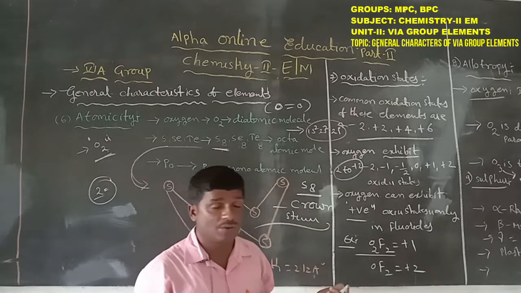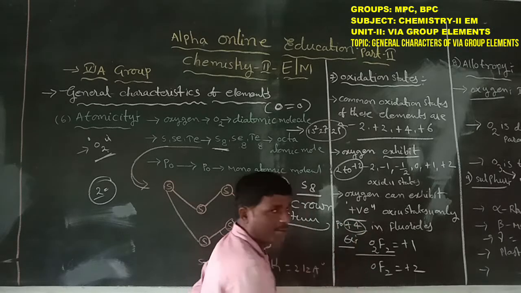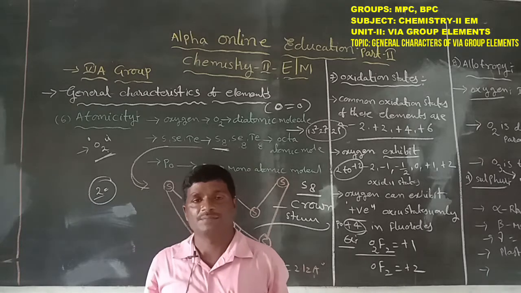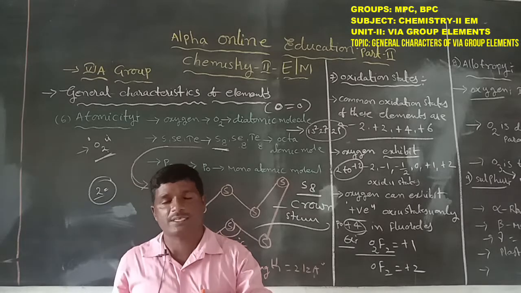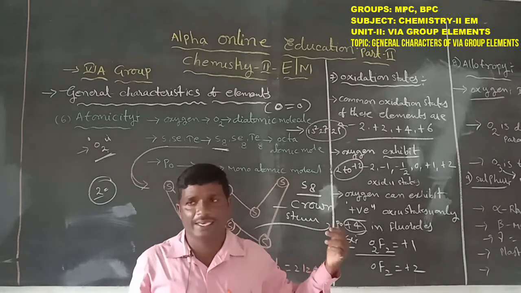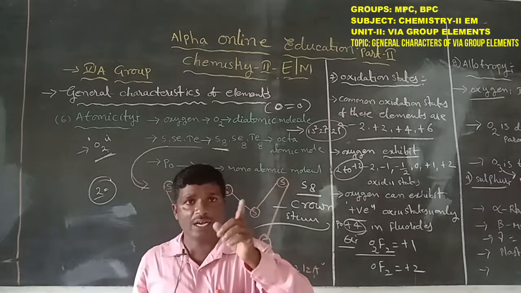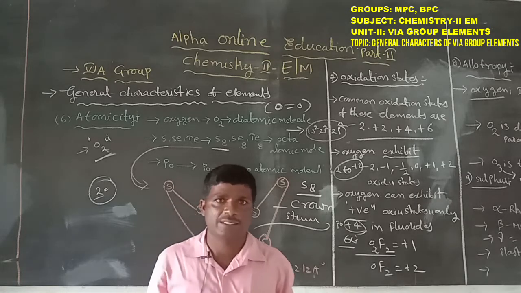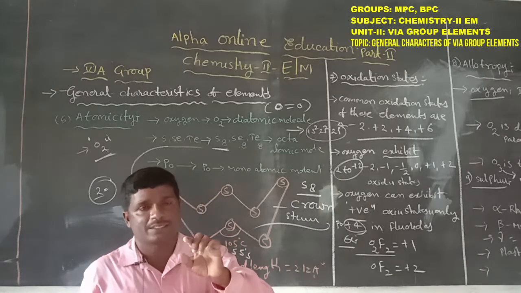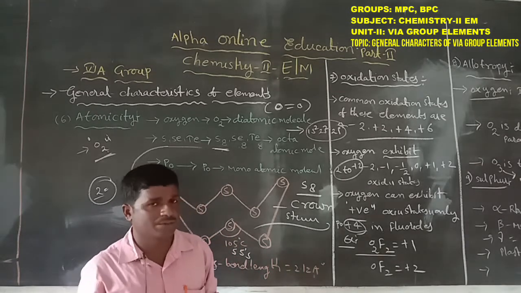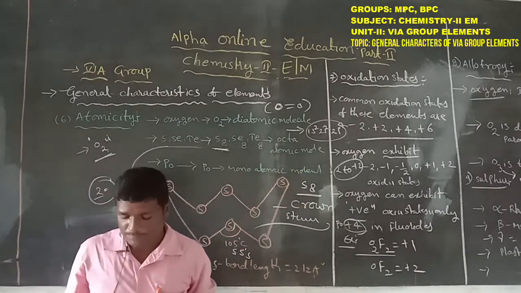Polonium's +4 oxidation state is more stable because of the inert pair effect. The inert pair effect means the ns2 electrons do not participate in chemical bonding. Due to the inert pair effect, polonium's +4 oxidation state stability is more and the +6 oxidation state stability is less. That is the common oxidation states of the 6A group elements.